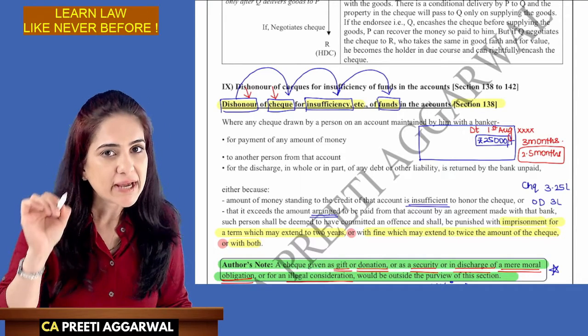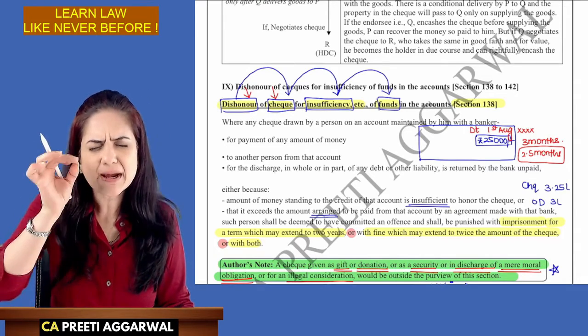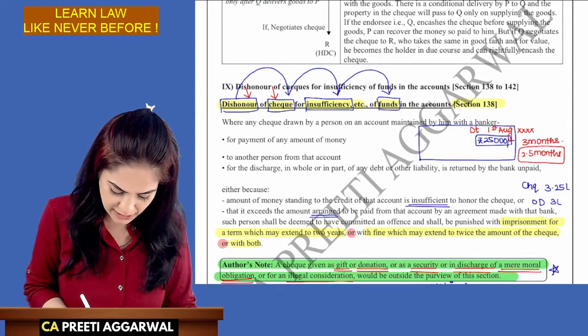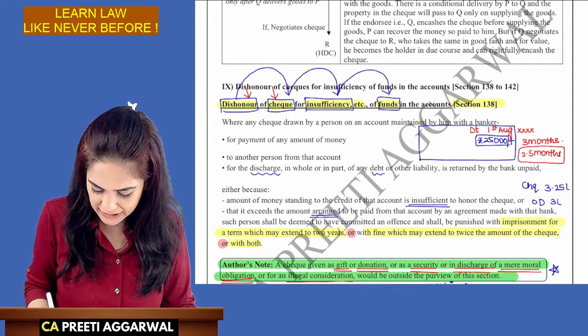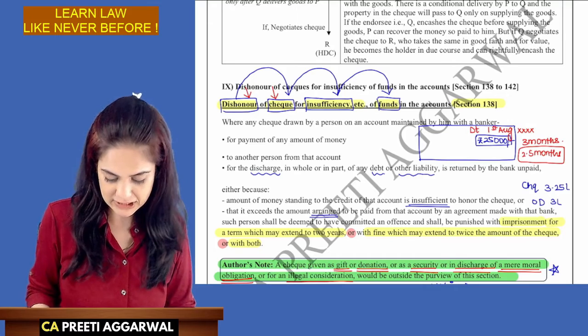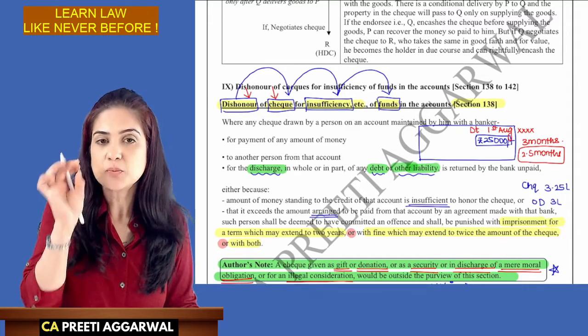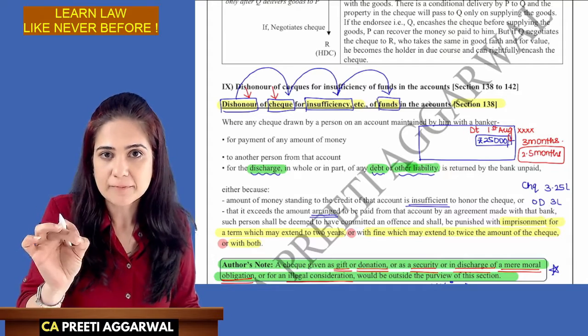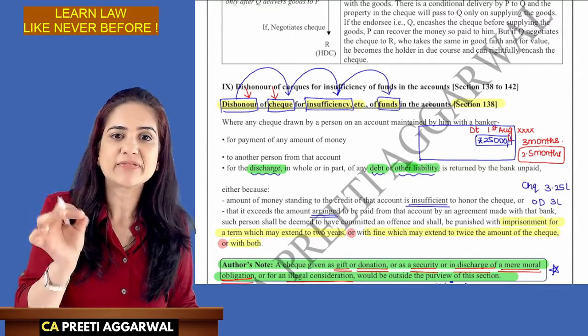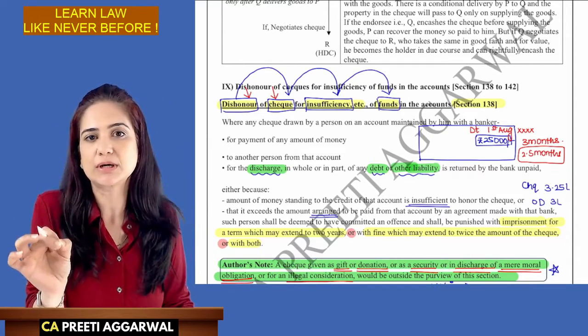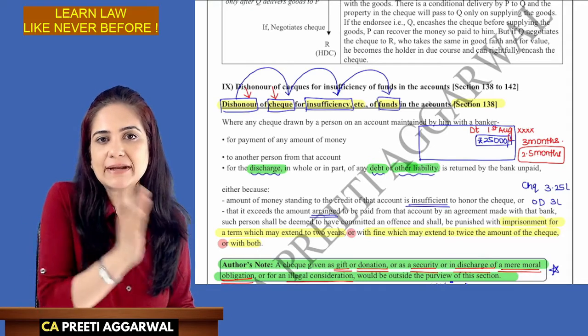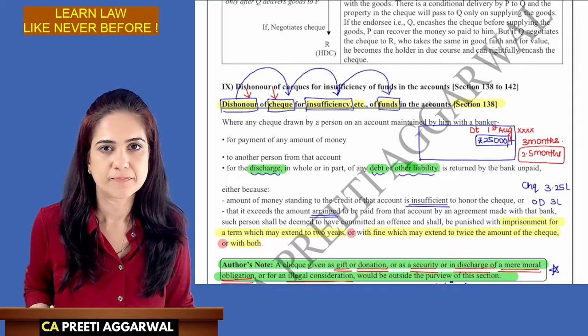Section 138 will apply only and only when the payment is made for discharge of any debt or liability. Very important to note. Section 138 will apply only and only when the check is issued to discharge any debt or liability.